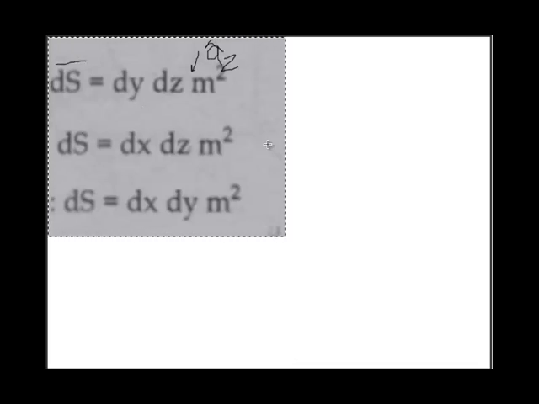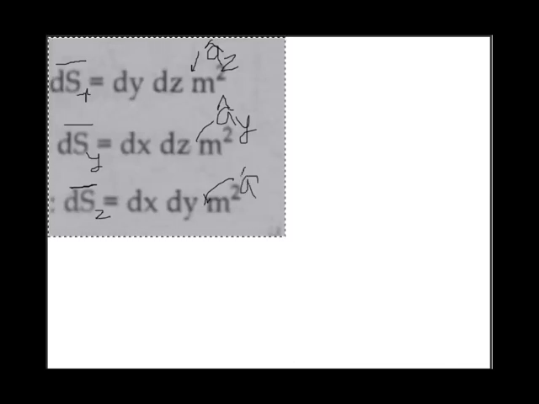If I want a vector surface in y direction, then I have to multiply here a cap y. If I want a differential surface vector in z direction, then I have to multiply here a unit vector in z direction, a cap z.